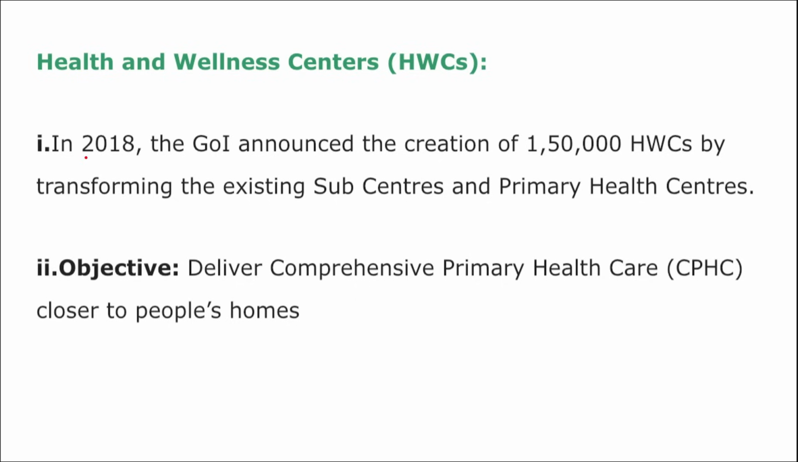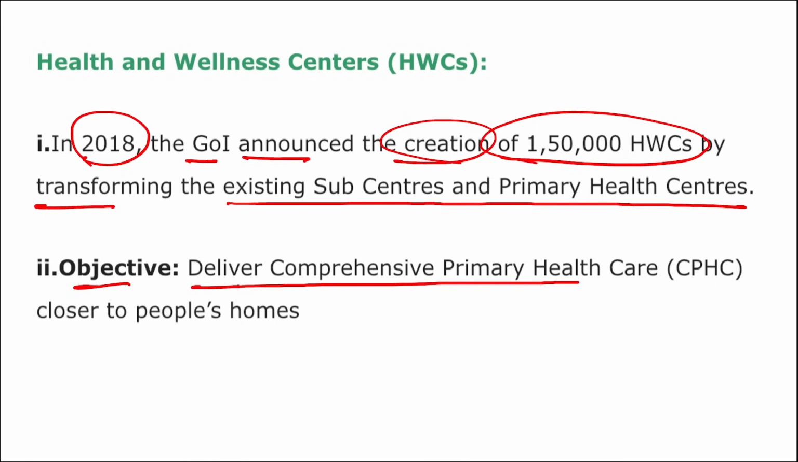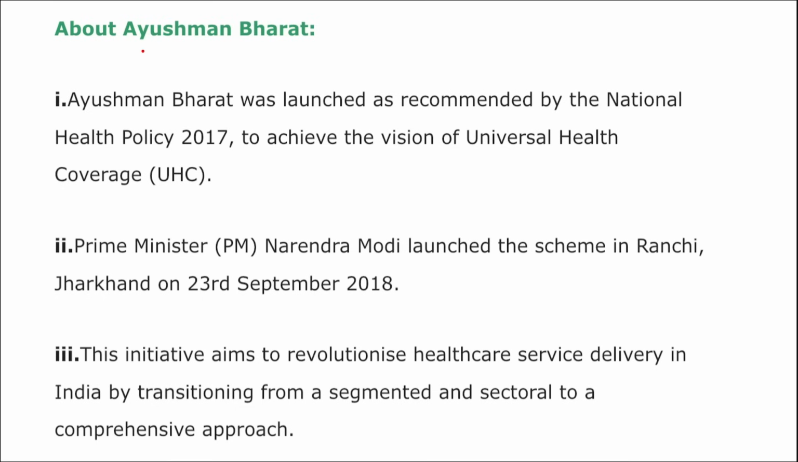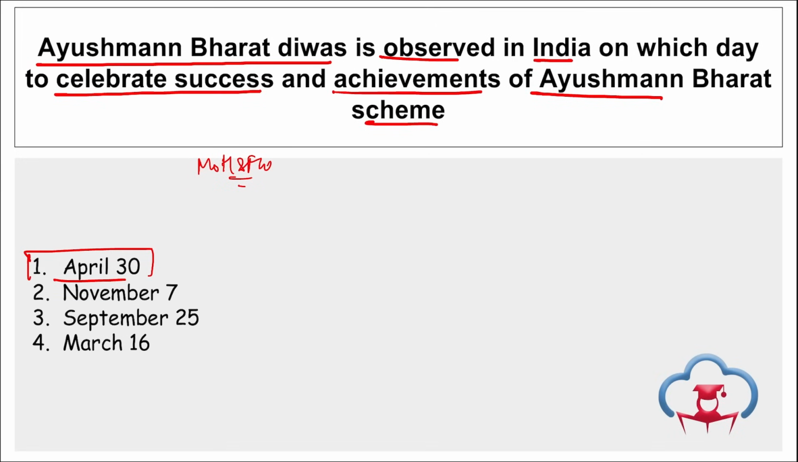If we talk about this health and wellness centers, in 2018, Government of India announced the creation of 1,50,000 health and wellness centers by transforming the existing sub-centers and primary health centers. Objective here is to deliver comprehensive primary health care closer to the people's home. Right? And Ayushman Bharat, this was launched in 2017. Correct? So coming back, this Ayushman Bharat Divas is observed on 30th of April in India.